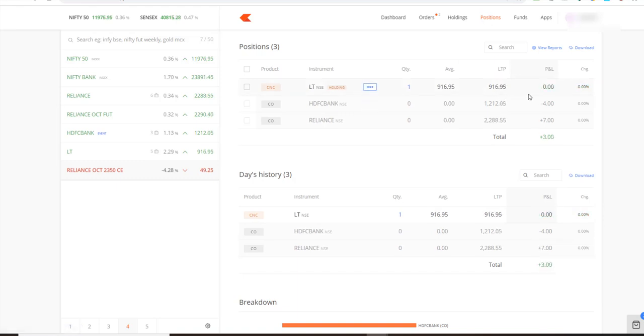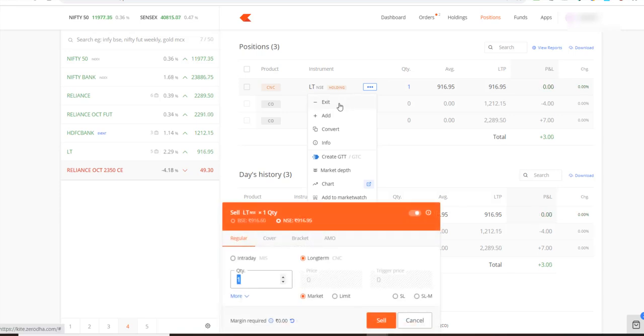I don't want to incur a loss of, let's say, more than 3 rupees here. I can put a stop loss order. You can put a cover order to start with. Let's say if you've not done that, you can put an exit order here. Go to exit, and when you click on exit, this will give you this window. Now I bought this, so in order to exit, I'll need to sell it, right? When I'm selling it, I need to specify the price, but I don't want to sell it. I want to put a stop loss order here, right?